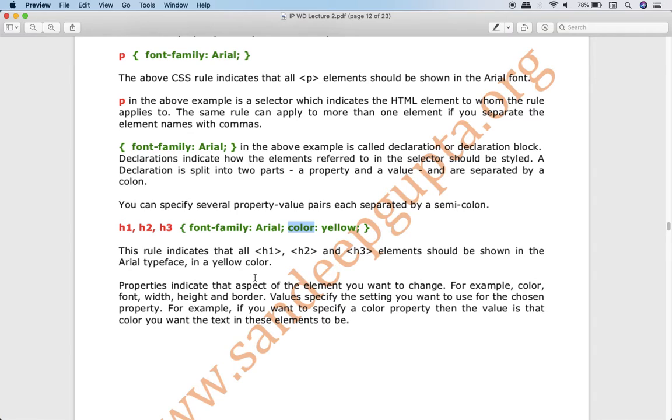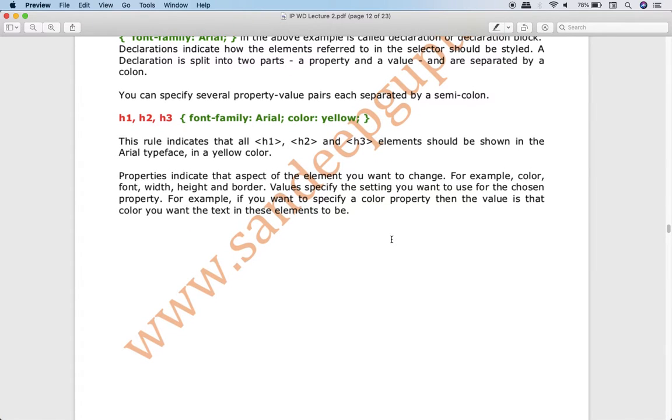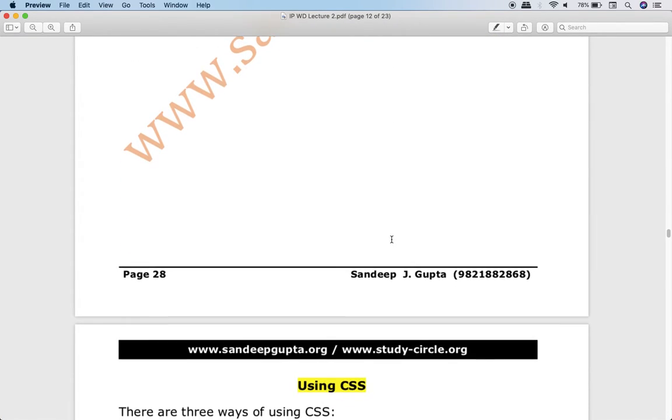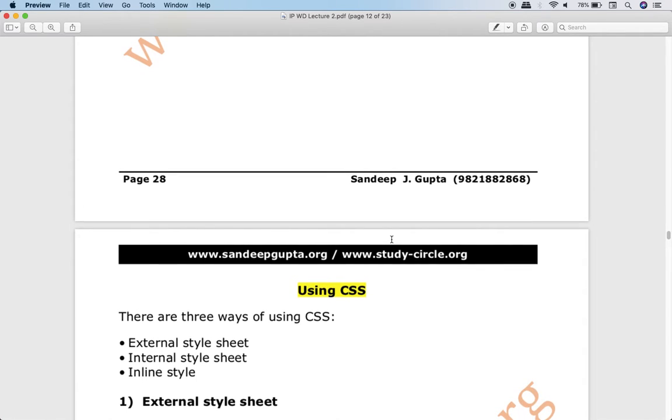I hope it is simple. Now, within these two braces, either you can write one declaration or multiple declarations. For example, over here, there are two declarations. After every declaration, you will give a semicolon.